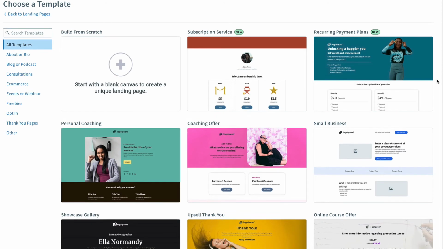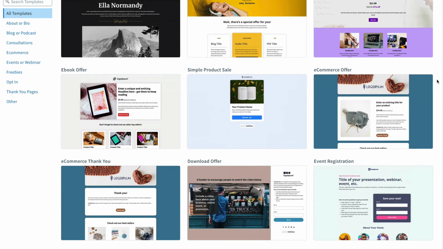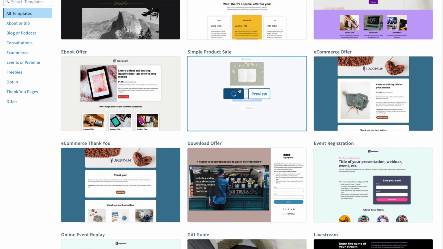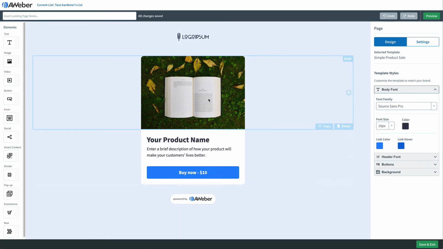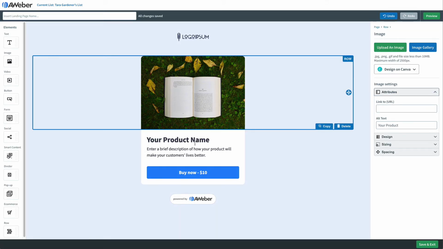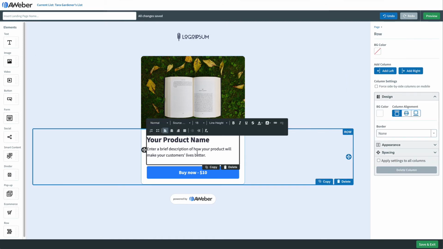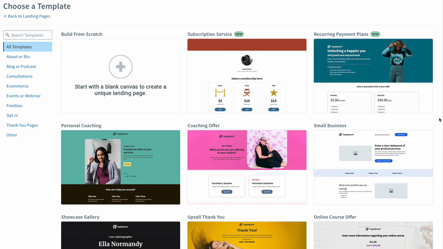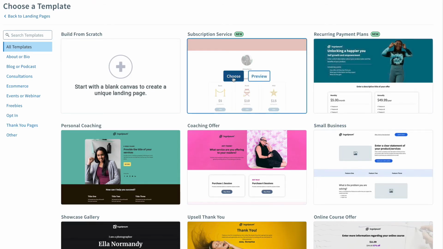Or maybe you're looking for something a little more simple and just want to sell a single product. We have templates for that as well. We even have Patreon-like templates if you're looking to create a payment setup like that. And you can have multiple payment buttons on a single landing page.